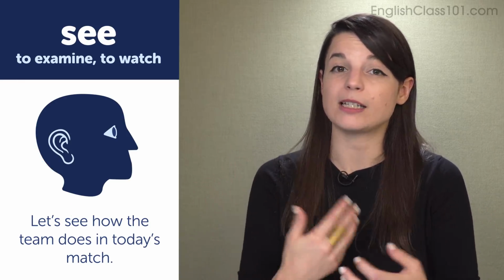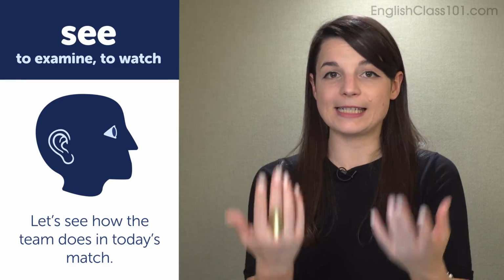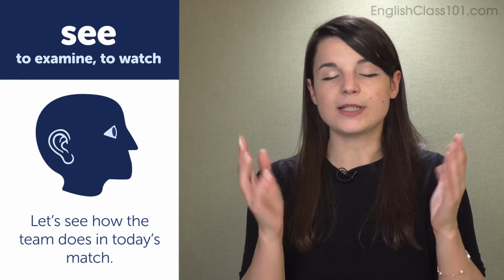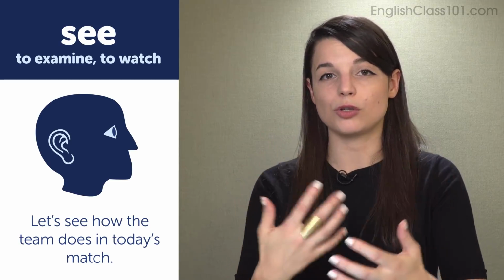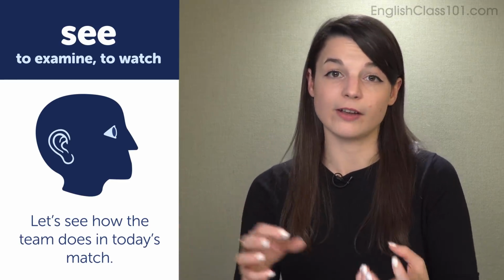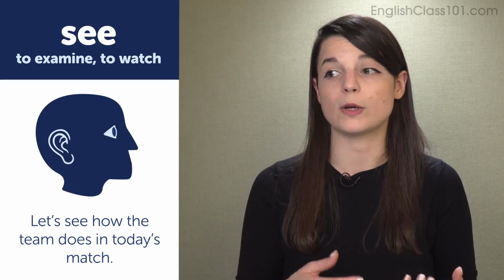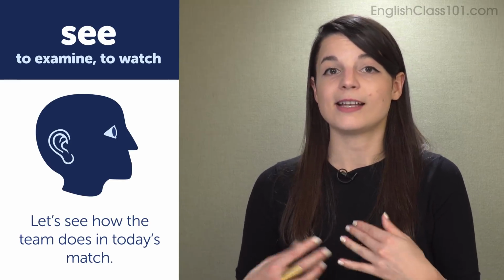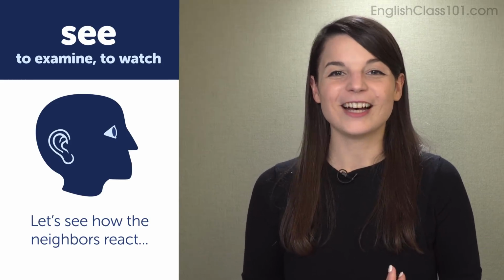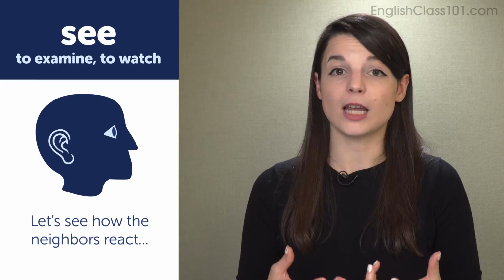So we're expecting some result. So let's see, in this case, doesn't only mean using your eyes to examine. It can mean to examine maybe the results of something, to examine the outcome of something. In the second example sentence, let's see how the neighbors react. We see the same thing. So it's the same sort of nuance. We are expecting a reaction.